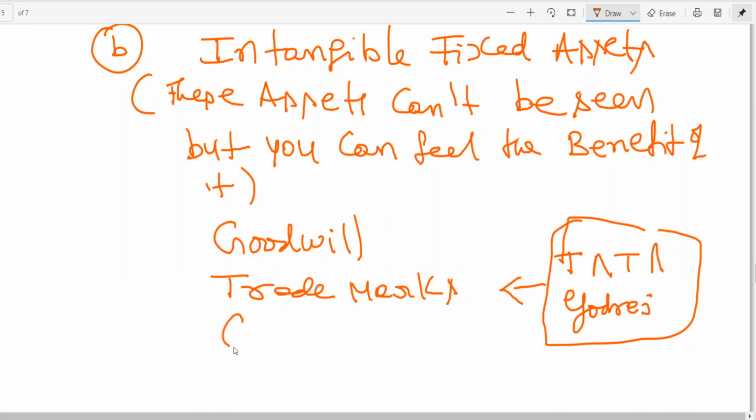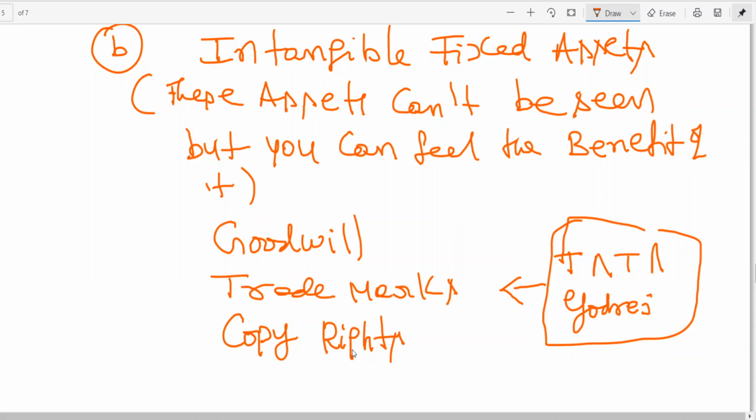Then next, I'm talking about copyrights. Like you see, telecast rights we talk about. Whenever a World Cup tournament or any cricket match is telecasted on news channels or sports channels, you see that copyrights are reserved with Star TV or with BCCI.